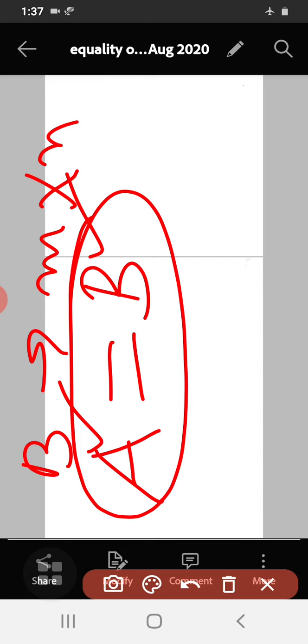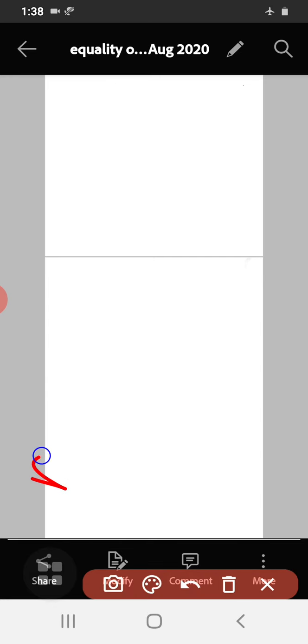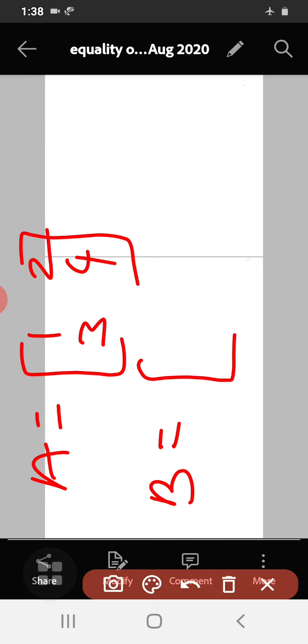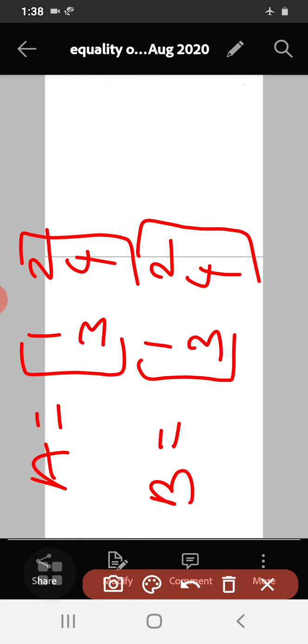Let us understand this by taking one example. Let us consider one matrix here. A is this matrix, and then I will write this B. The order of this matrix is 2 cross 2, and the order of this matrix is also 2 cross 2.